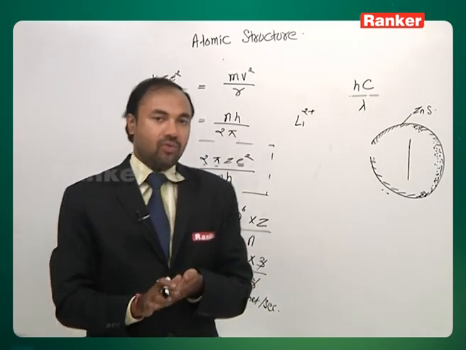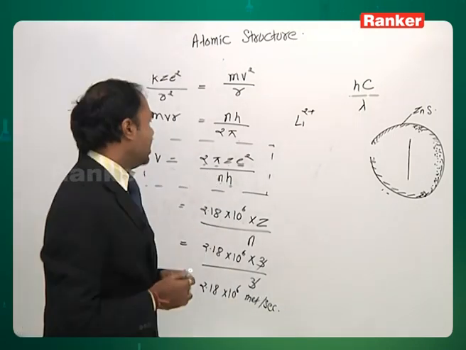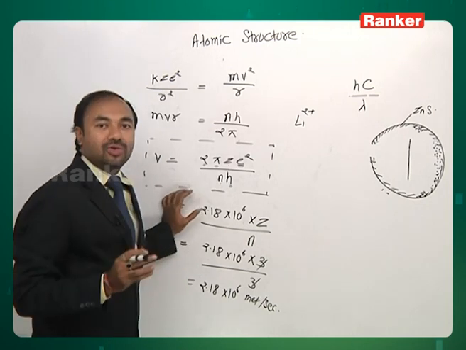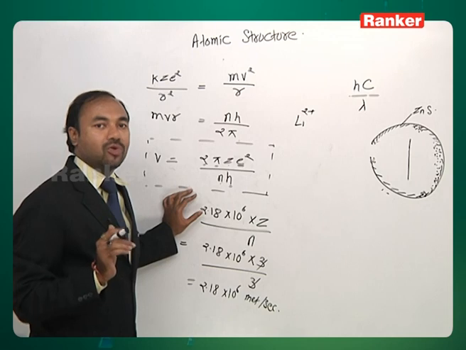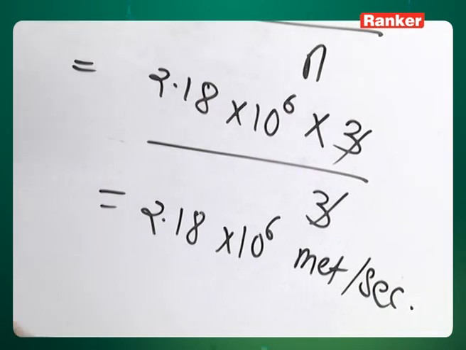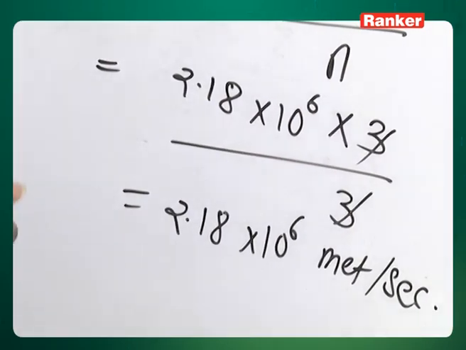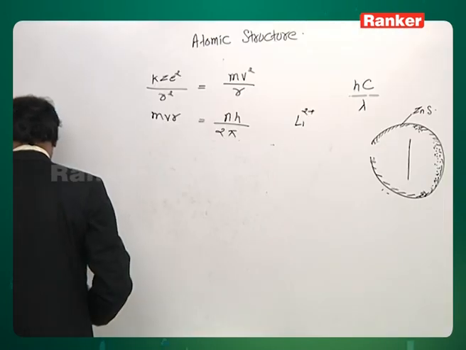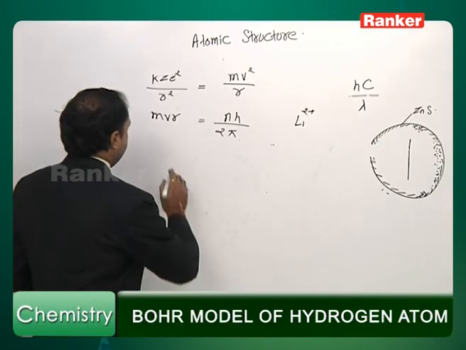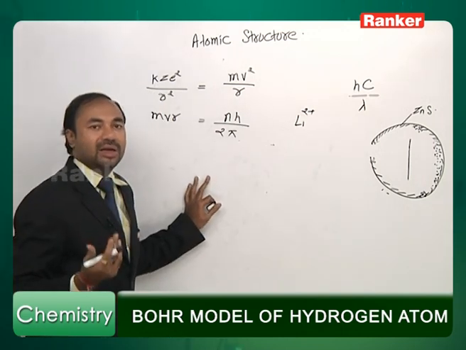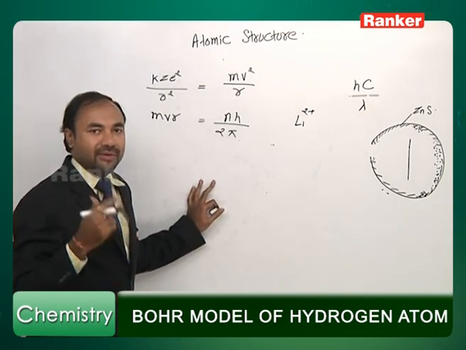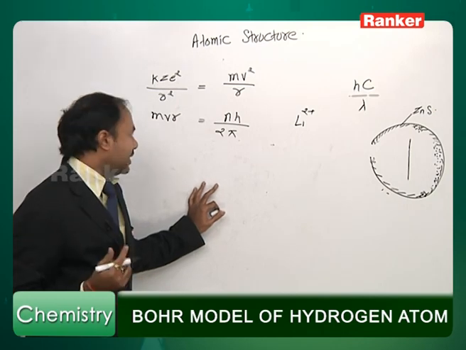Right, now see, once in IIT one question was asked: find how many revolutions will be done by an electron present in the third shell of Li2+ ion. How can that be solved? Easily it can be solved. See, the number of revolutions done in 1 second in the third shell of Li2+ ion. What we can calculate here is the speed of the electron at which it is moving.